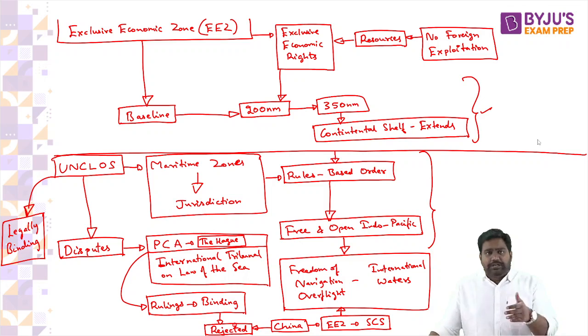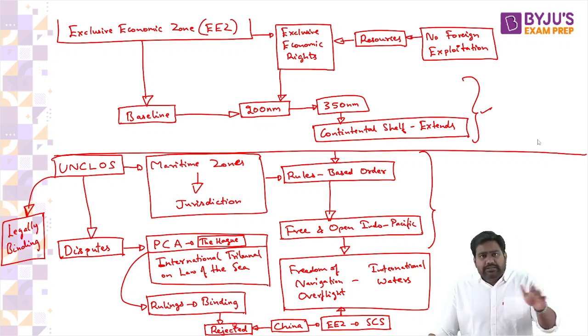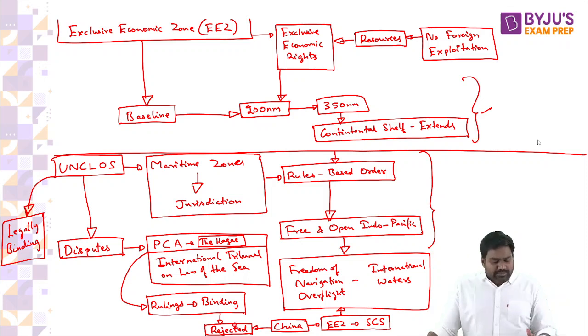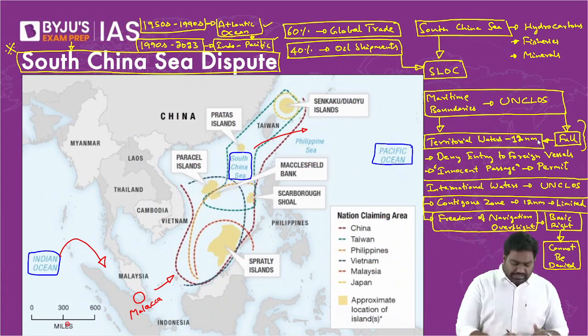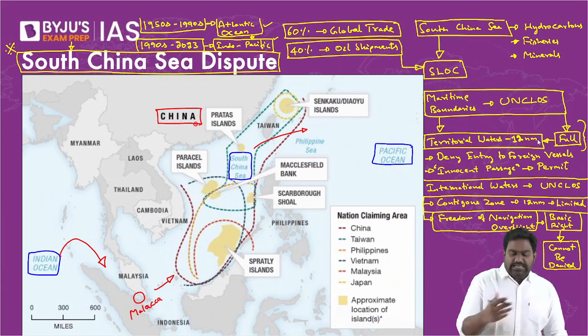There was a particular case, which I'll mention later. The PCA had given an award, and China rejected it and didn't even follow the award. Even though UNCLOS is binding and orders of the PCA also become binding, China has rejected it, and there's no punishment here because there's no strong international enforcement measure. Now, let's see what China's claims are. Why is China claiming more EEZ? Or what exactly is it claiming? How does it threaten other countries?